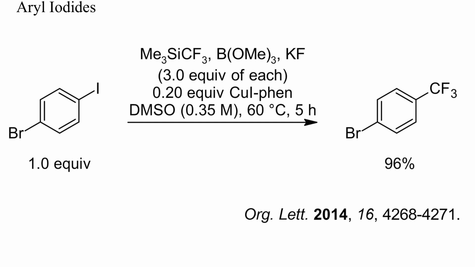Aryl iodides are reactive but relatively expensive and are only rarely used for large-scale preparations. Most reported examples of the fluoroalkylation of aryl iodides are copper-catalyzed and probably involve trifluoromethylcopper and arylcopper intermediates. In this example, catalytic copper and a trifluoromethylsilane were used as reagents. No displacement of bromide occurred.